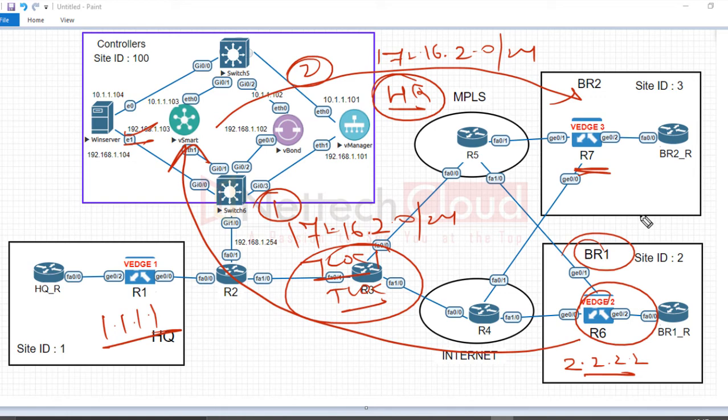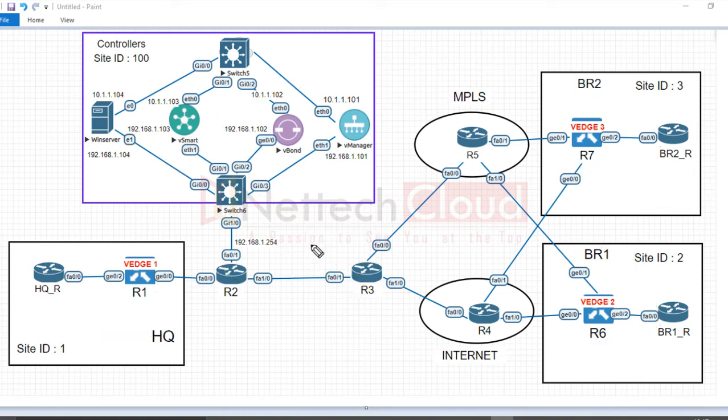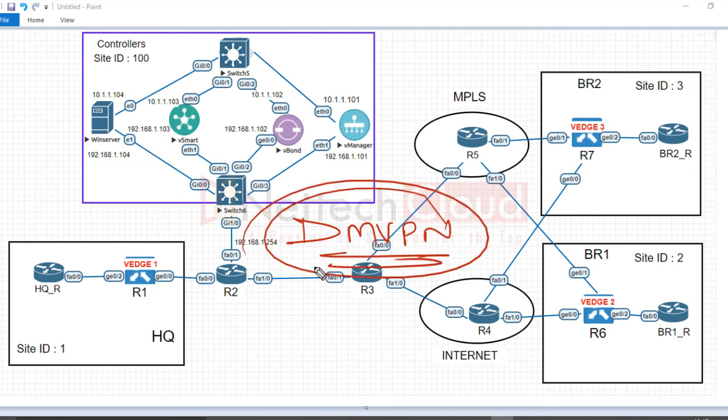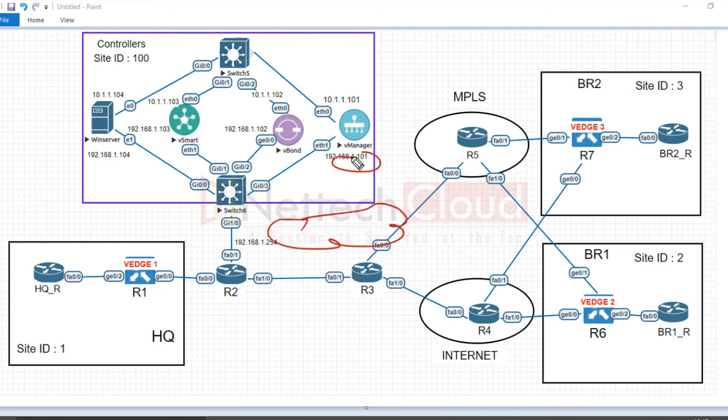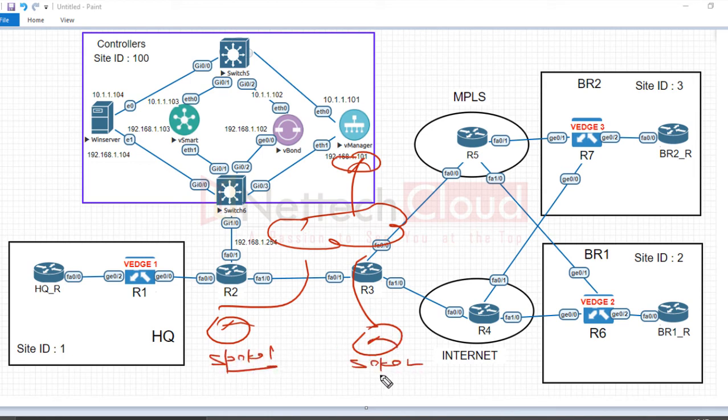Understood? It's very similar to DMVPN phase 1, phase 2, phase 3, Dynamic Multipoint VPN, if you are familiar with it. It plays with the next hop IP address. In DMVPN, with a hub router and two spokes, spoke 1 has a route to the spoke 2 network with the next hop being spoke 2 itself, not the hub.